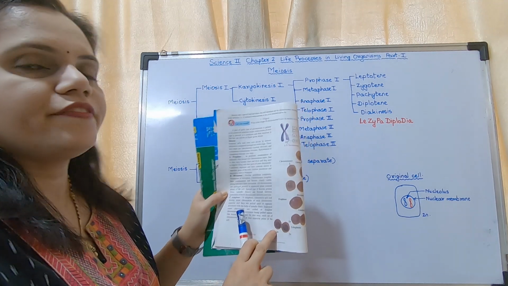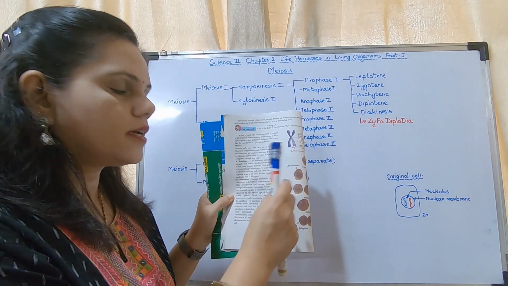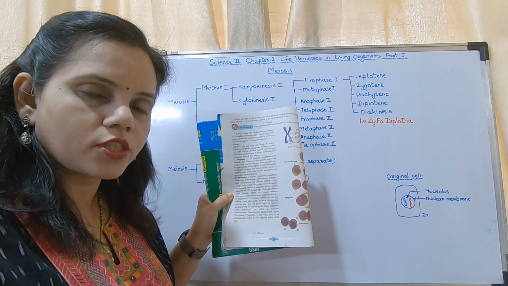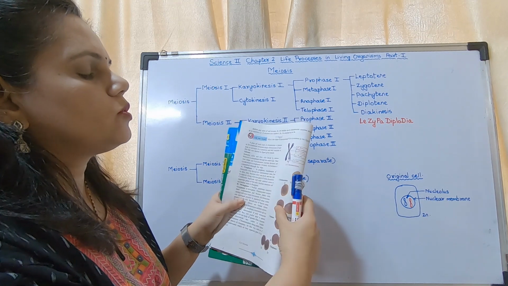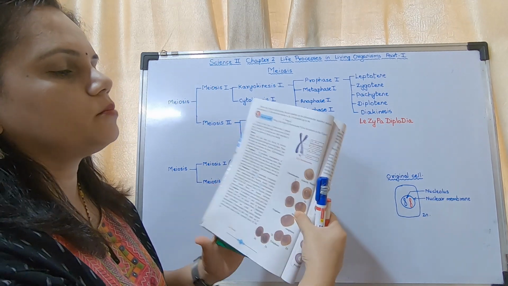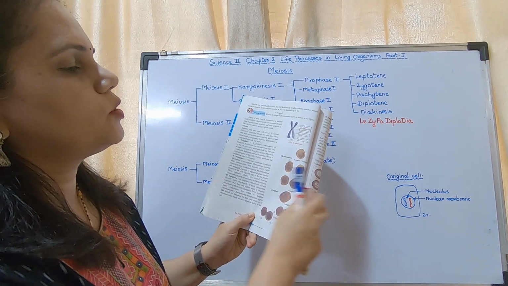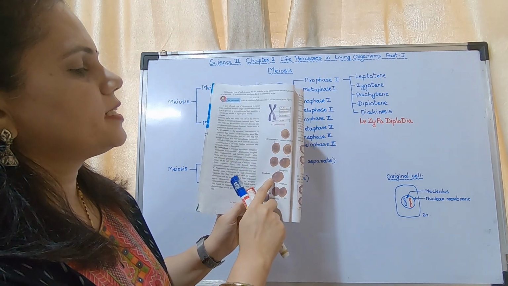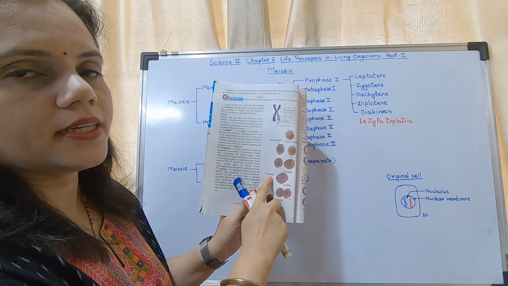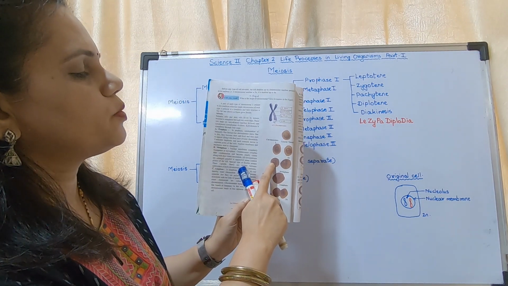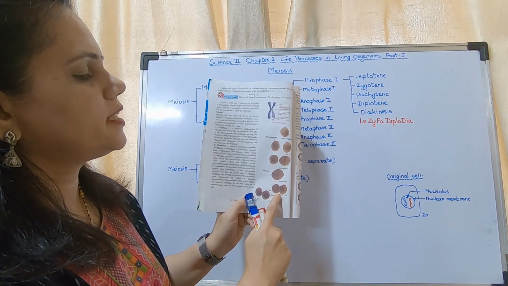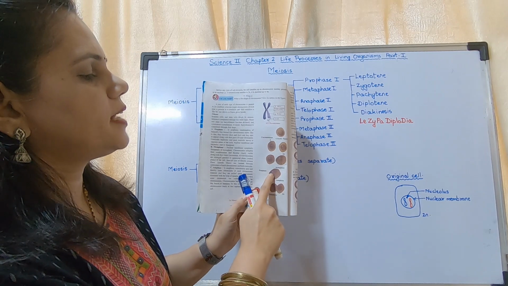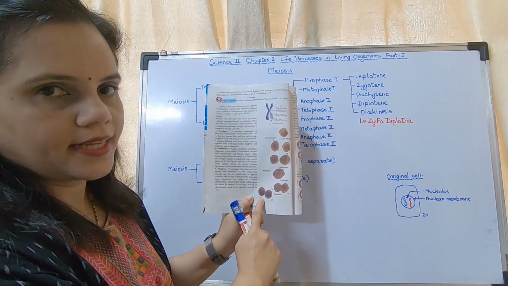Now in the textbook, you may see there is a diagram which is shown, the mitosis. If this diagram is not clear in your textbook, it is clear in the notes. Okay, so in the textbook, whatever this diagram shows, this is the chromosome, this is the cell. This is prophase, metaphase, anaphase, telophase and cytokinesis. I repeat, prophase, metaphase, anaphase, telophase and cytokinesis.